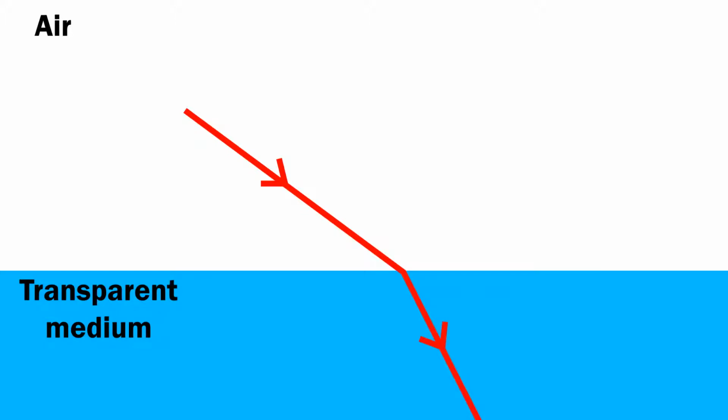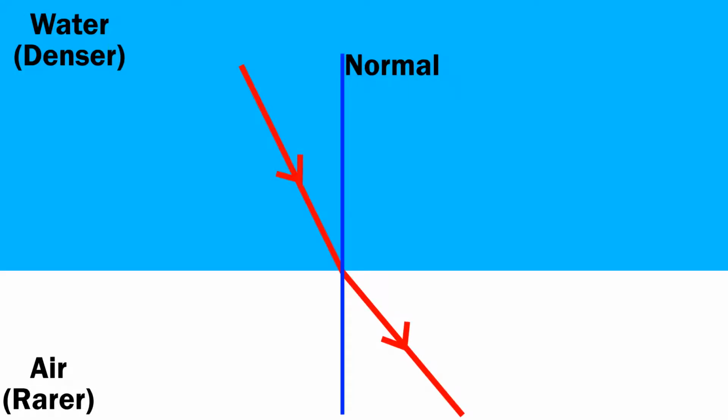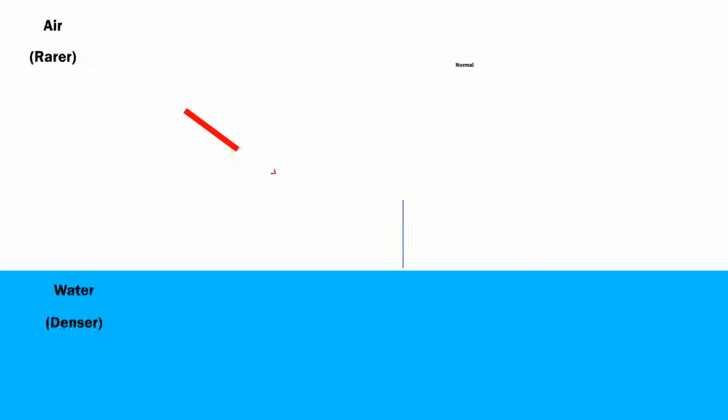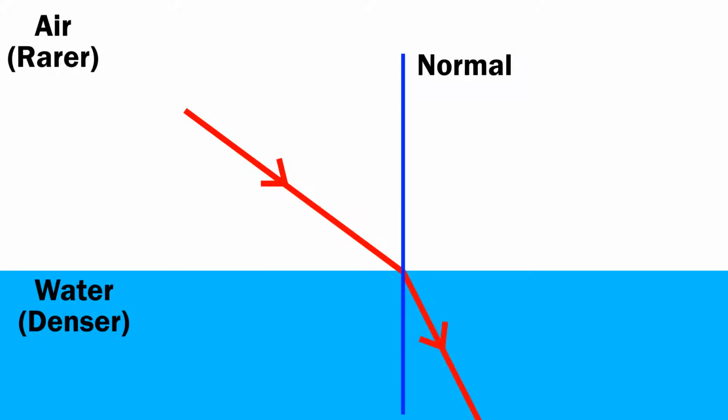When light passes through a transparent or translucent medium, it changes its direction inside that medium. If it enters a rarer medium from a denser medium, such as from water to air, it bends away from the normal, and when it enters from a rarer to a denser medium, it bends towards the normal.